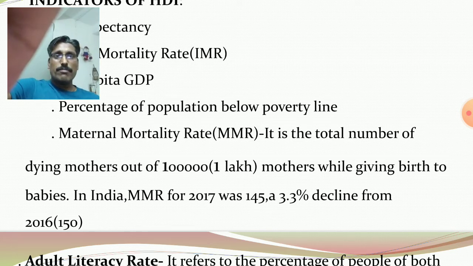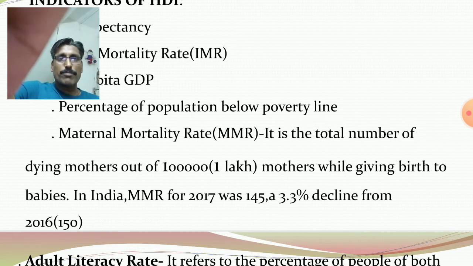When the mothers are giving birth to babies, in this case there is a death of some mothers. So in India, the maternal mortality rate for 2017 was 145. It means 145 mothers are dying out of 1 lakh mothers while giving birth to babies.